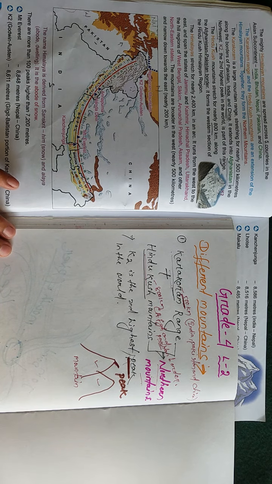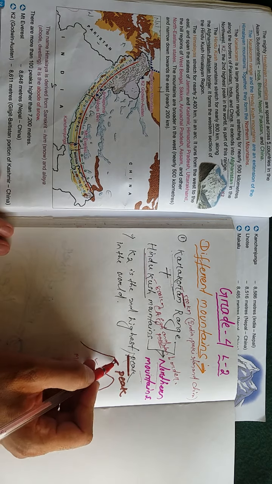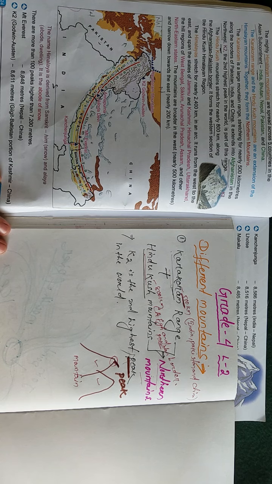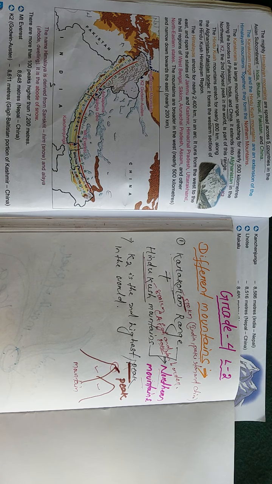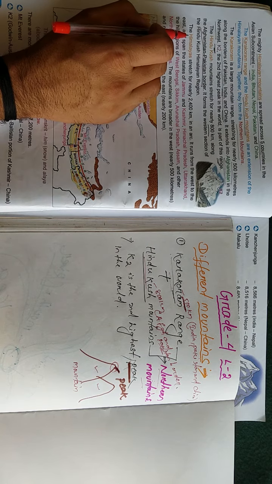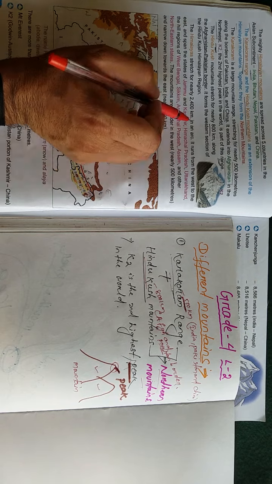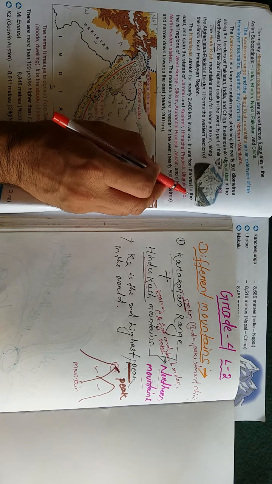Clear, students? So next point, K2 is the second highest peak in the world, that is called our peak position. So we can say this is the peak of a mountain, meaning the top position of a mountain is called peak. Clear, students? So next we will go. The Himalayas stretch for nearly 2400 kilometers in an arc. Okay, so it runs from the west to the east.